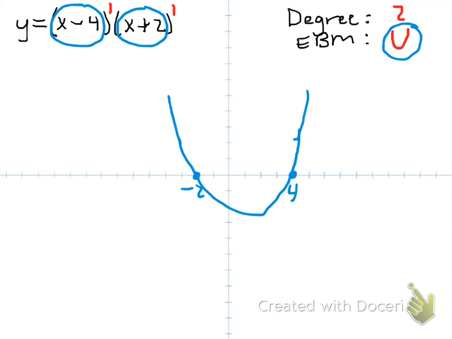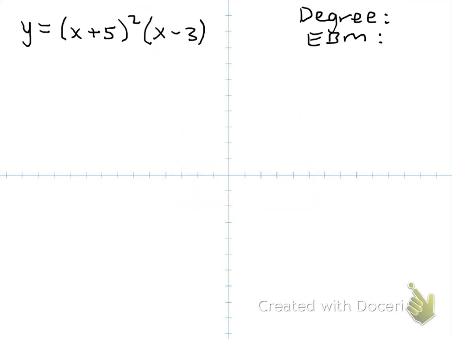We don't care how far down it goes. All we're really concerned about right now in graphing polynomials is we just really want to make sure we know when is the graph above the x-axis and when is it below the x-axis, and it all hinges on what the zeros are. So we're going to go a little bit faster for the next ones as we move along in the examples. So here's our next example.